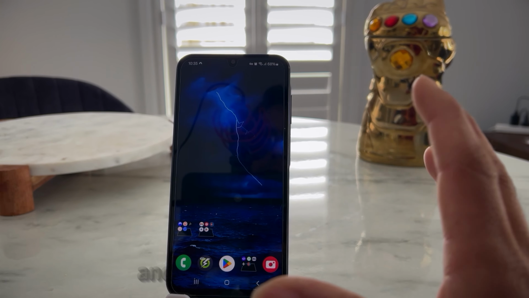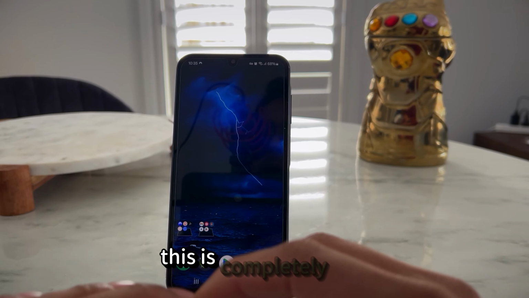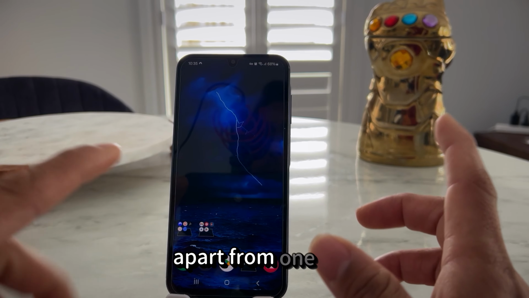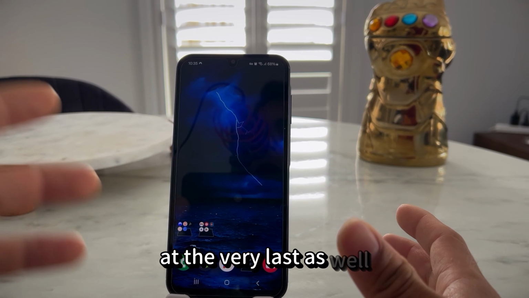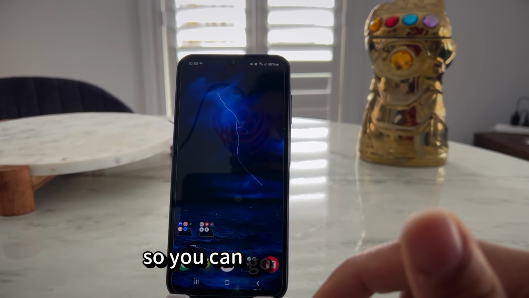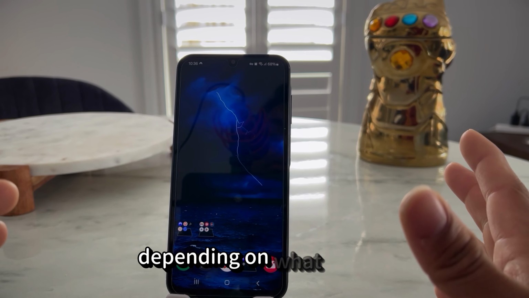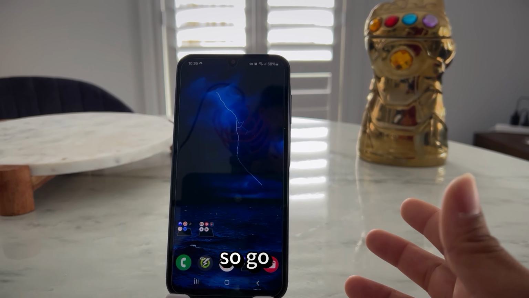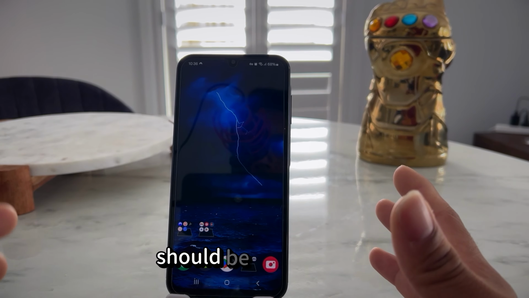Now let's move on. For disclaimer purposes, everything here is completely free on the Play Store, apart from one app, which I'm going to show at the very last. I'll put links to everything in the description below, so you can go check it out and download it. Or just search the name of the app and you should be able to get it.